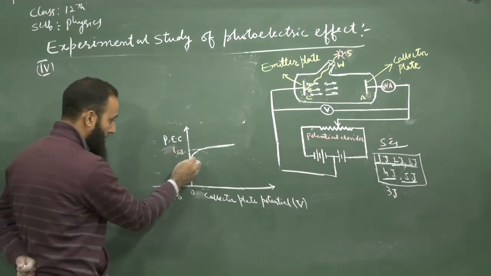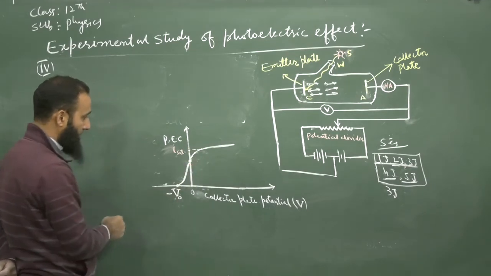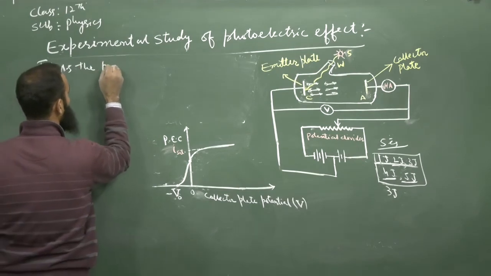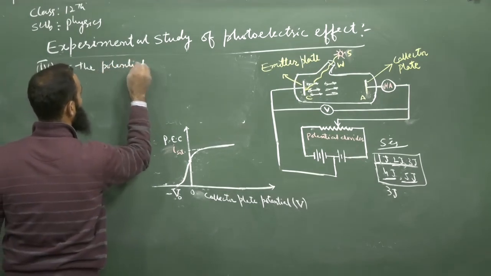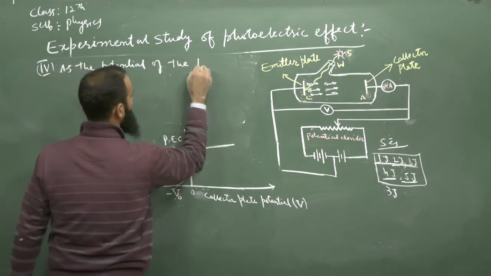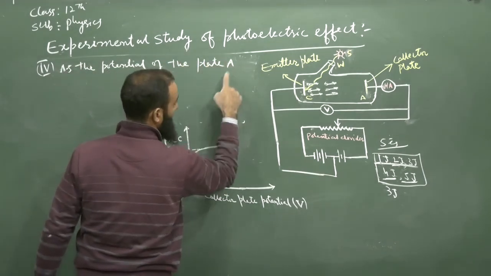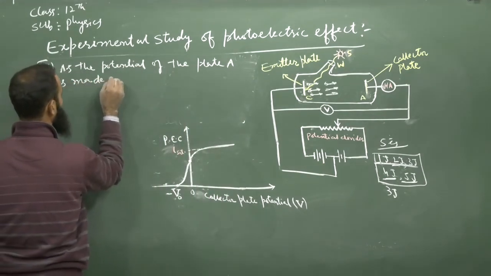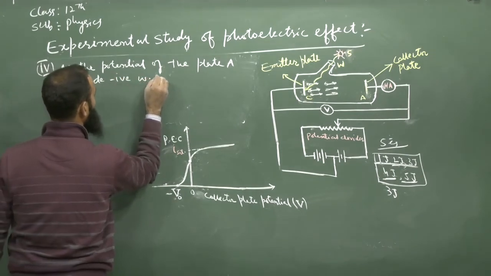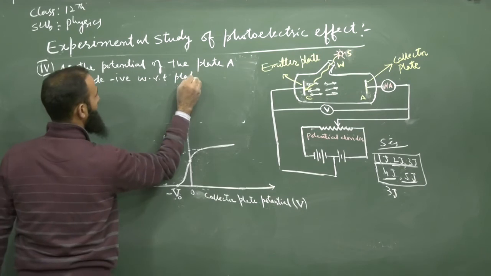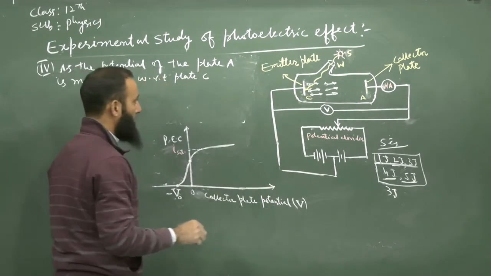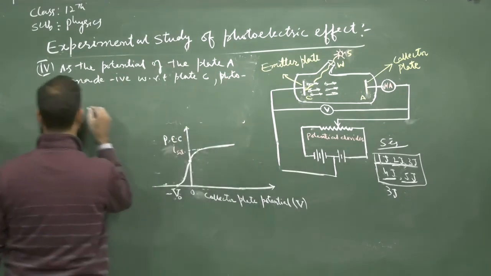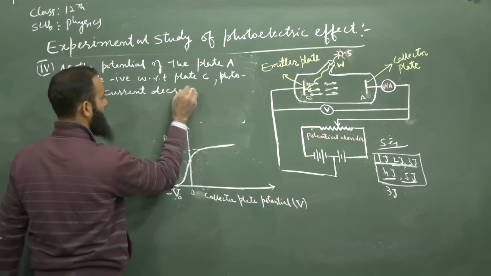As is observed from the graph, as the potential of the plate A, that is the collector plate, is made negative with respect to plate C, the photoelectric current decreases.